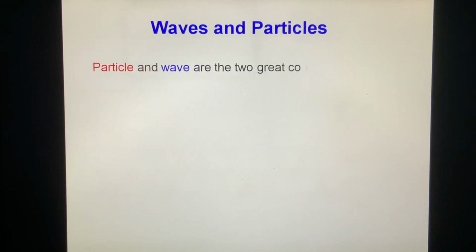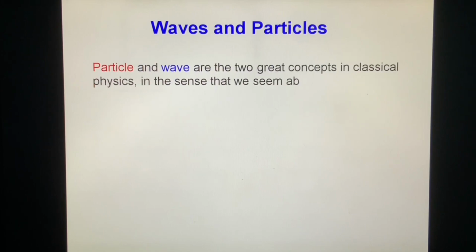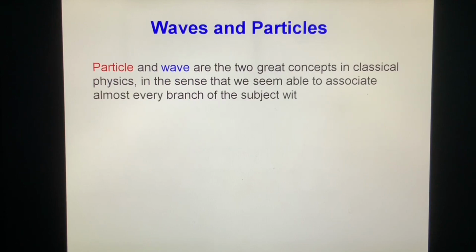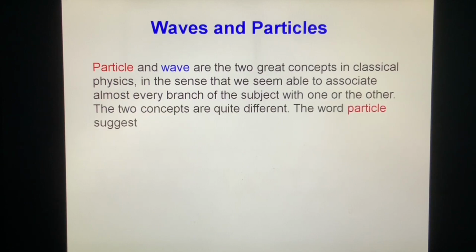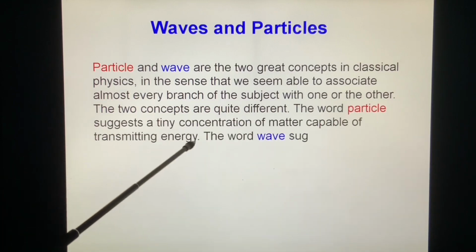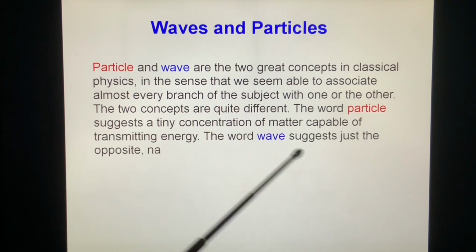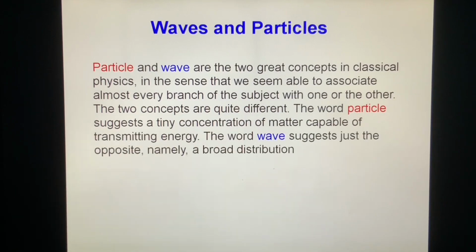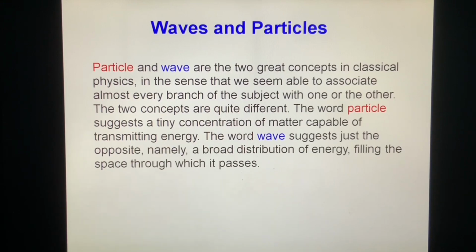Particle and wave are the two great concepts in classical physics, in the sense that we seem able to associate almost every branch of the subject with one or the other. The two concepts are quite different. The word particle suggests a tiny concentrate of matter capable of transmitting energy. The word wave suggests just the opposite, namely a broad distribution of energy filling the space through which it passes.